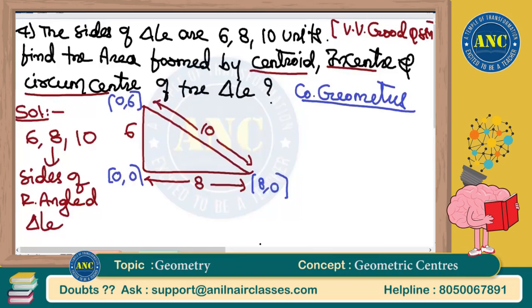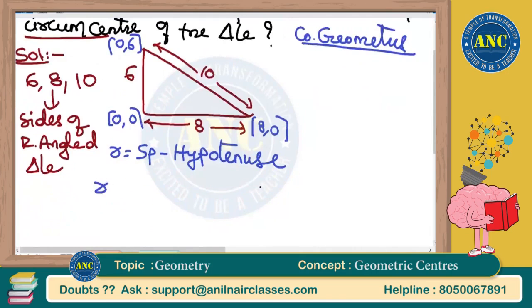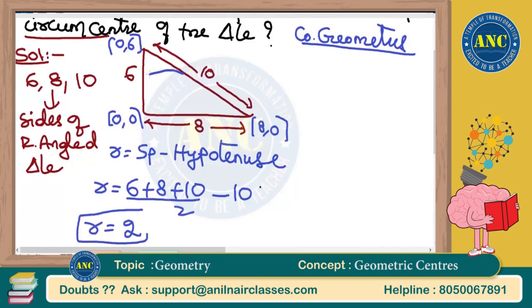First one, inradius. Inradius is nothing but semi-perimeter minus hypotenuse. So it is 6 plus 8 plus 10 over 2 minus 10. So inradius is 2.